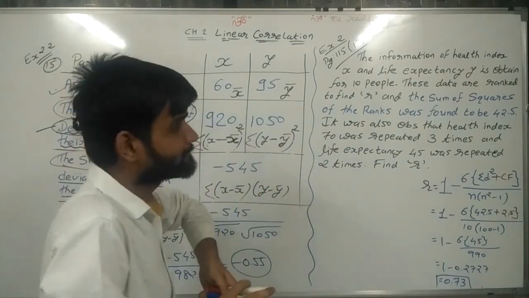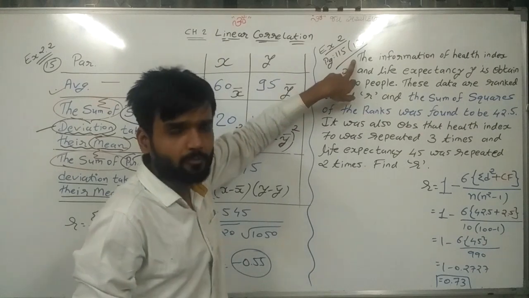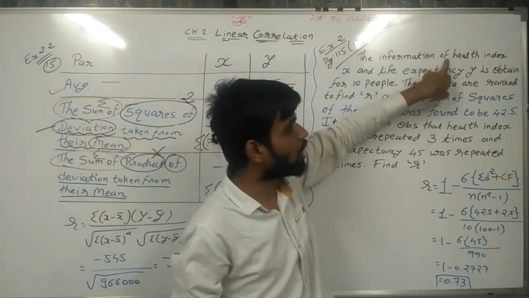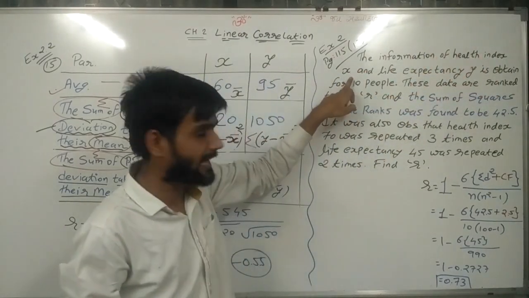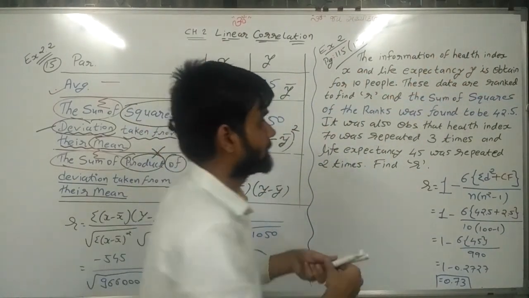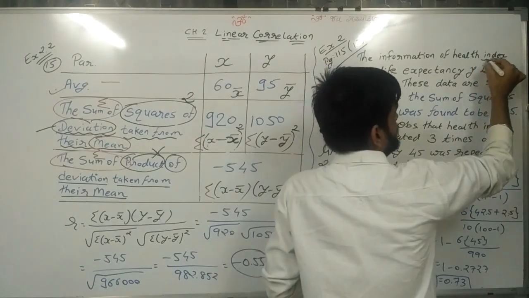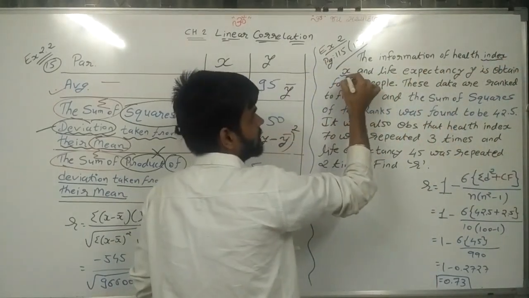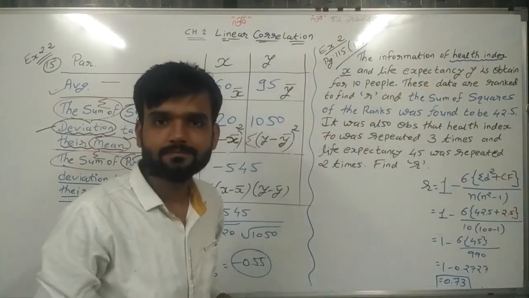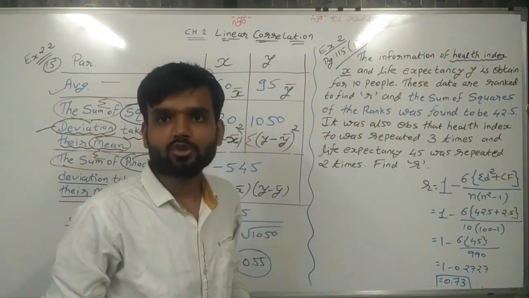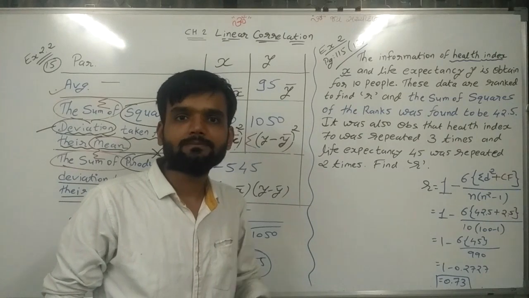First of all, what is given? The information of health index X. So health index information is given.